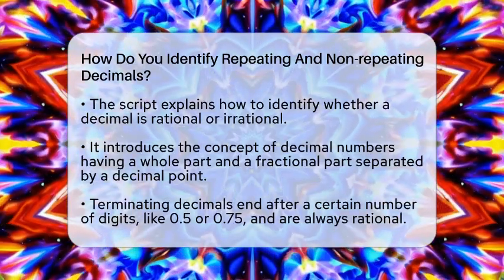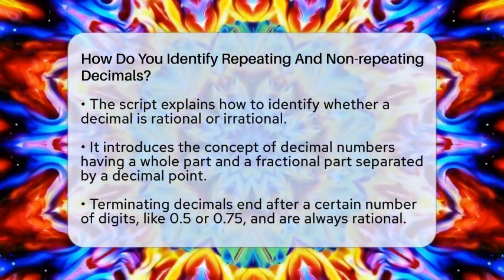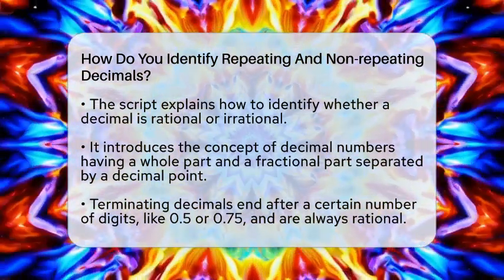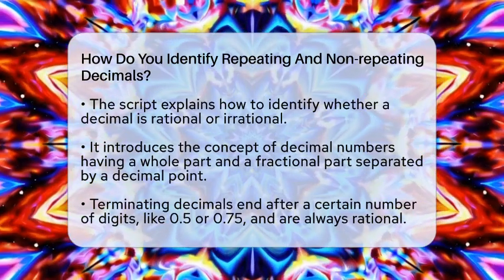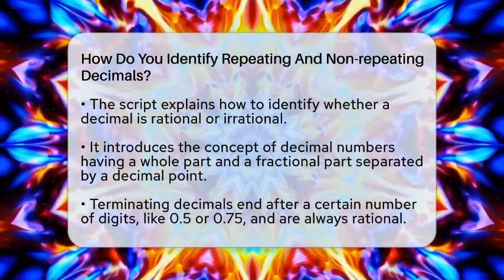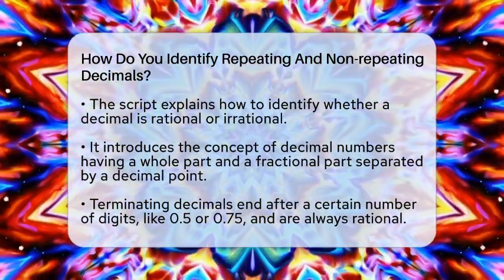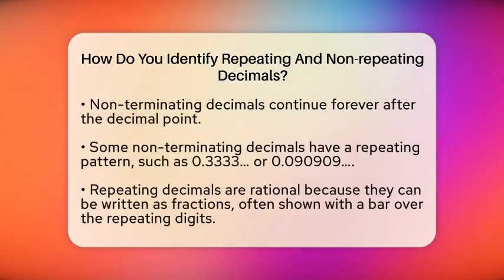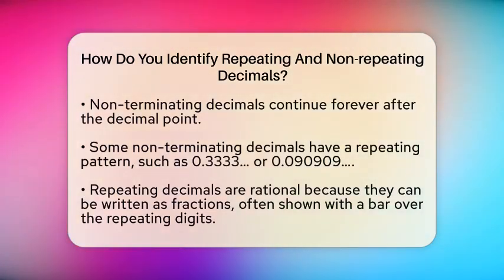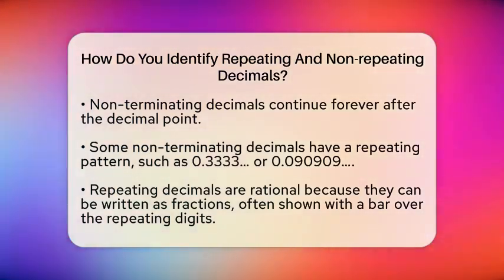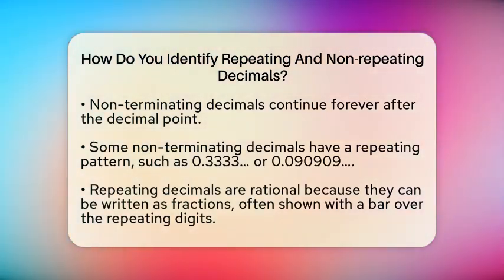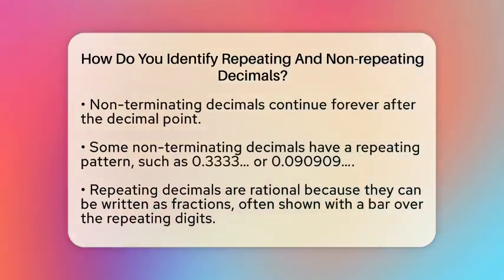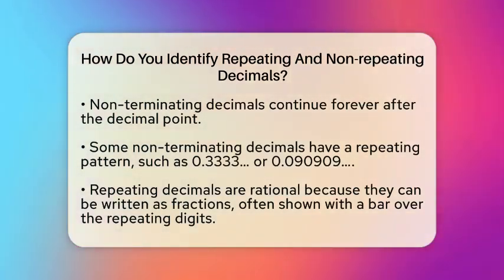Let's start with the basics. A decimal number is made up of a whole number part and a fractional part separated by a decimal point. The fractional part can either end after a certain number of digits or continue forever. If the digits after the decimal point stop, like in 0.5 or 0.75, we call those terminating decimals. These are easy to spot because they end after a set number of digits. Terminating decimals are always rational numbers, which means they can be written as a fraction.